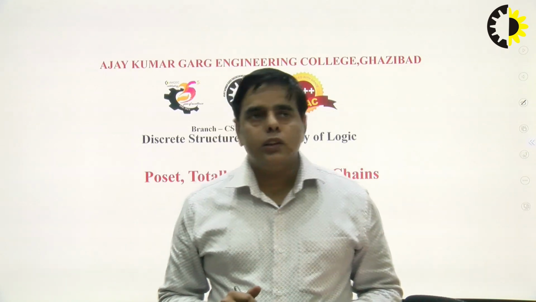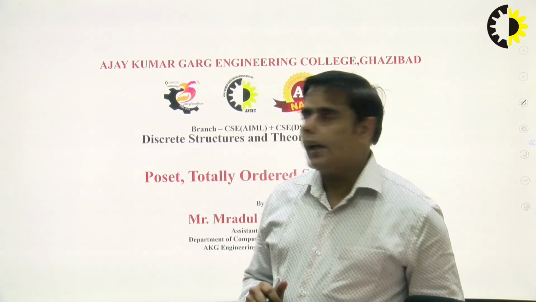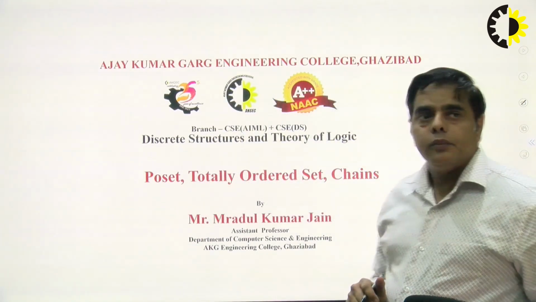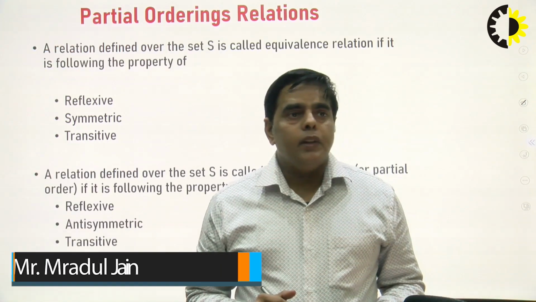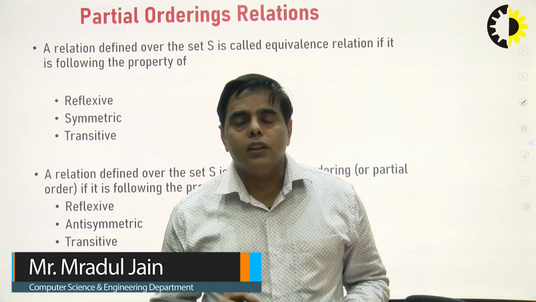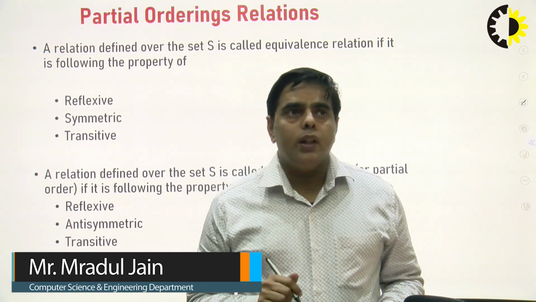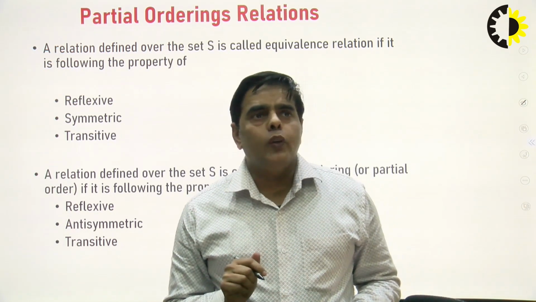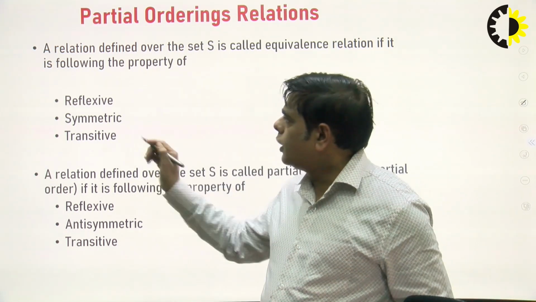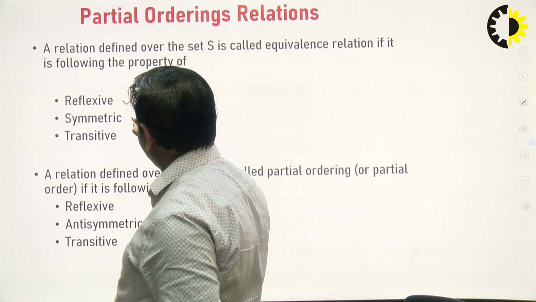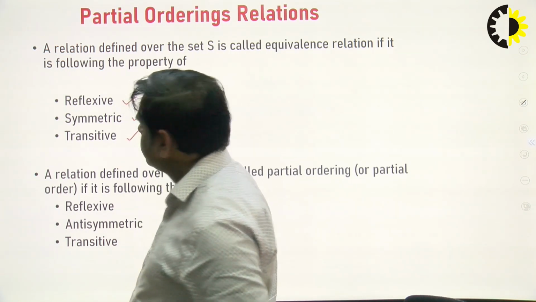Today we will discuss Poset, totally ordered set and chains. So starting from the Poset, first I will discuss the equivalence relation. A relation is called an equivalence relation if it follows a set of properties. That means a relation must be a reflexive relation, symmetric relation and transitive relation.